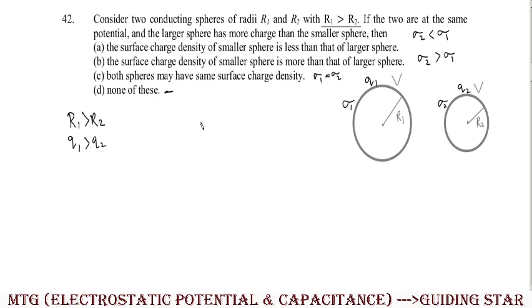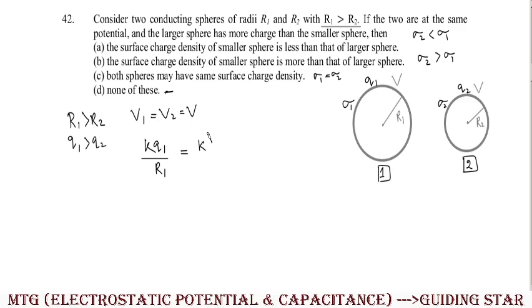So here in this particular case, the first condition they are saying is that the potentials are the same, V1 equal to V2 equal to V, both having the same potential. That means, suppose this first sphere is the first sphere and this is the second sphere. Clear, we indicate them by 1 and 2. So what will be the potential of the first sphere? Let the potential of the first sphere be Q1 divided by R1. Clear, and the potential of the second sphere will be how much?